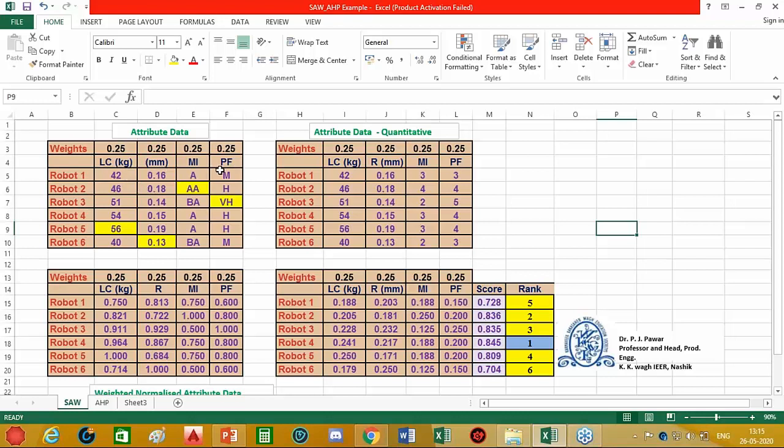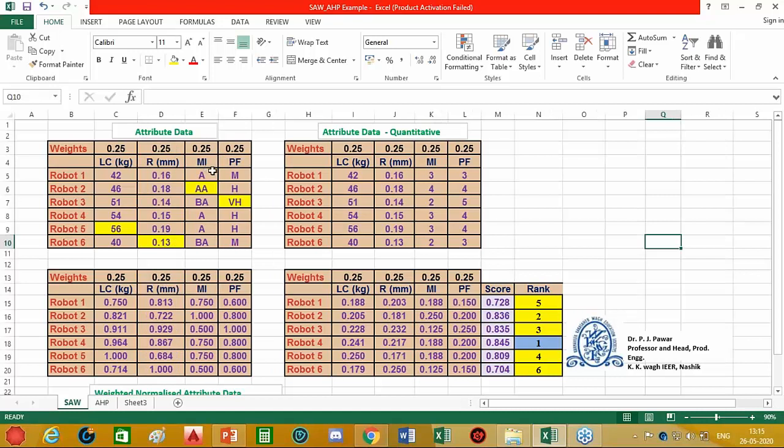So let us consider 4 attributes. LC is a load carrying capacity. Then here R is a repeatability error. MI is the man-machine interface, and PF is the programming flexibility.